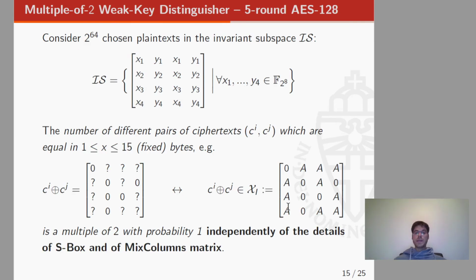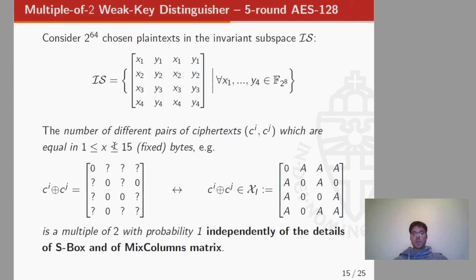Now, what happens when we use weak keys? What happens in the case in which the key is a weak key? In this case, let's consider 2 to the 64 chosen plaintexts in the invariant subspace of AES that we just defined. And we are going to count the number of different pairs of ciphertexts which are equal in x fixed bytes.